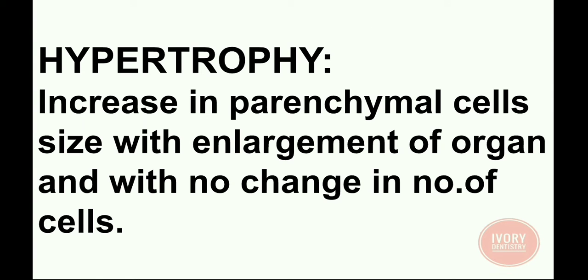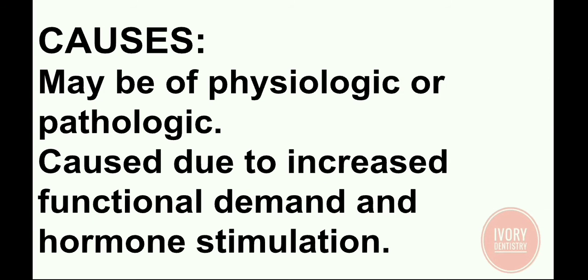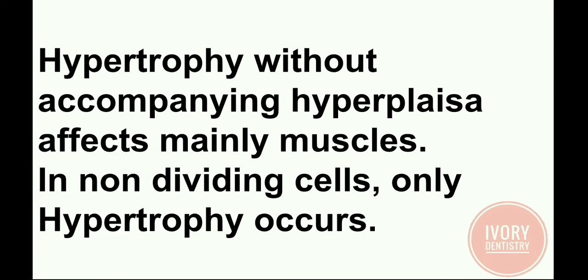Next is hypertrophy. There is increase in parenchymal cell size with enlargement of organ and no change in the number of cells. The causes may be physiologic or pathologic, and this is caused due to increased functional demand and hormone stimulation. Hypertrophy without accompanying hyperplasia affects mainly muscles.